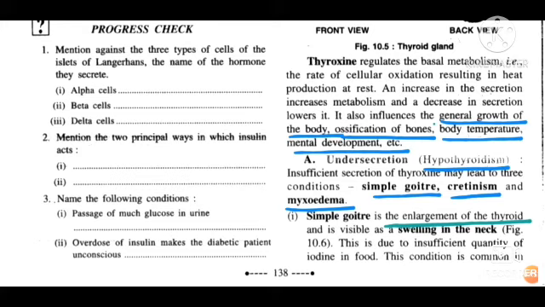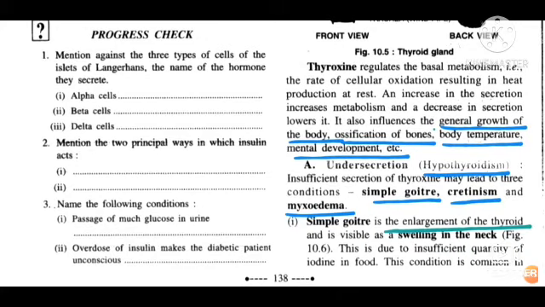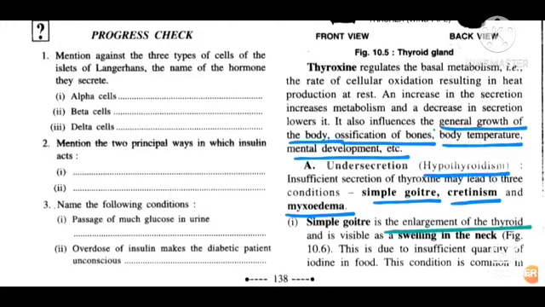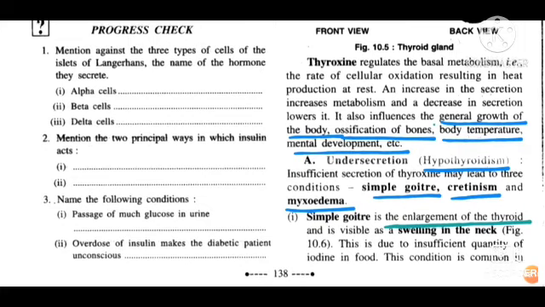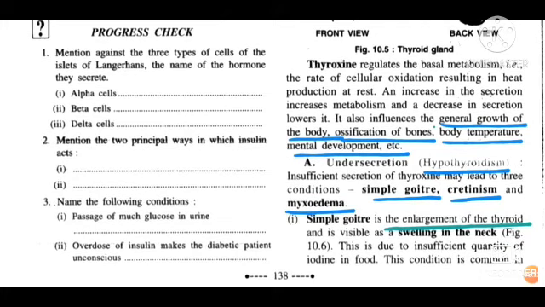Now, simple goiter is just enlargement of the thyroid gland. You must have seen certain people having a bulge in their neck. That is, their thyroid gland has swollen, enlarged, and that is a condition called simple goiter. So it may be visible with the swelling in the neck, and it mainly occurs due to insufficient quantity of iodine in the food. When a person does not consume a proper amount of iodine, then this condition can occur.